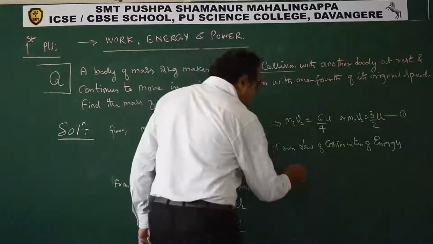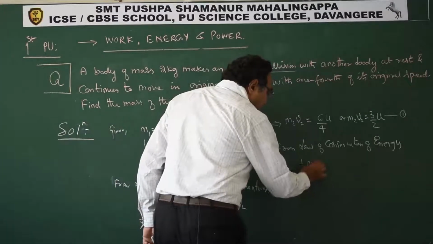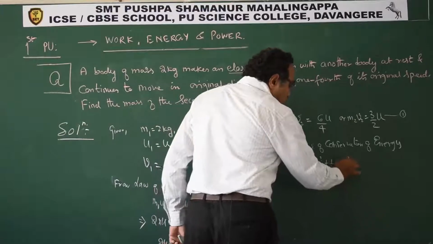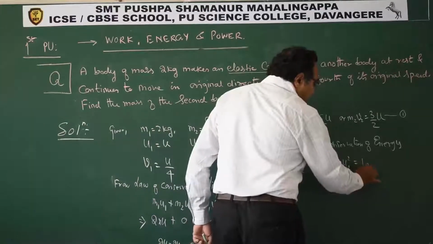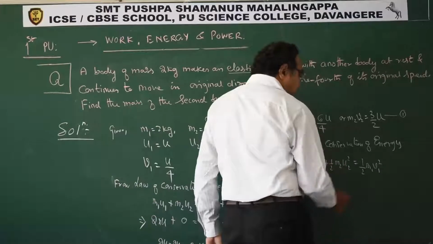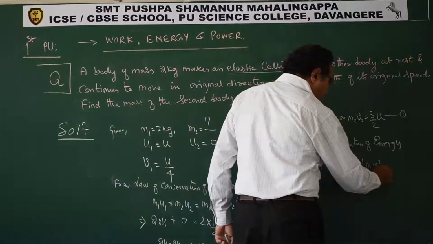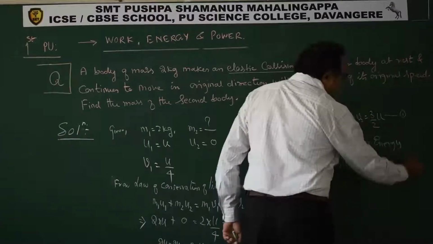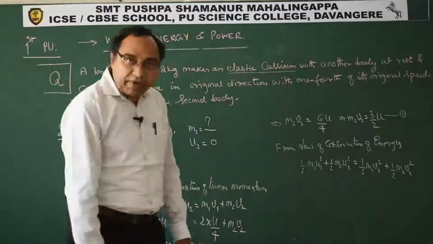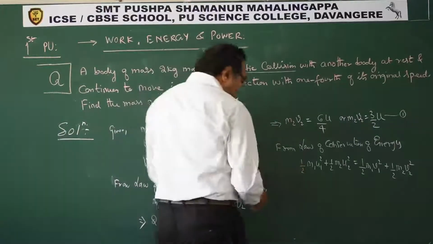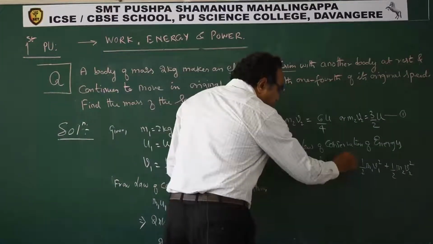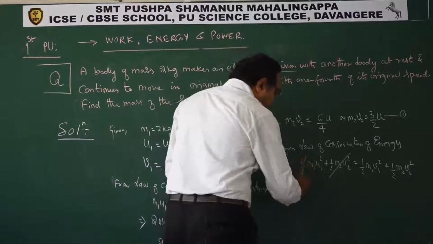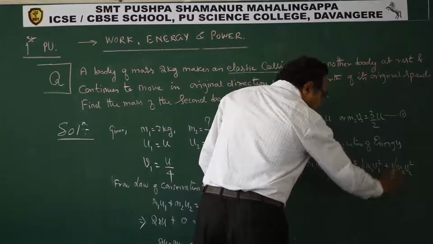We can write one more equation: half m1 u1 square plus half m2 u2 square is equal to half m1 v1 square plus half m2 v2 square. Now substitute the values that are known to us. Now see, u2 is 0, so this becomes 0. Now half throughout cancels out. We can cancel half, half, half.